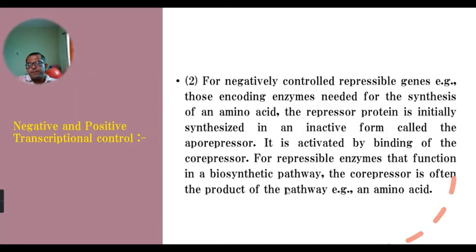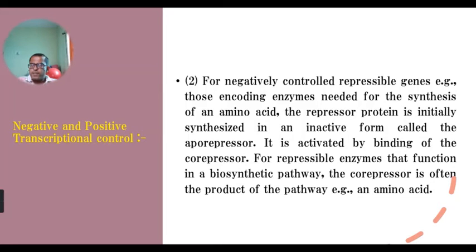negatively controlled repressible genes are also controlled. Those are genes which encode enzymes needed for the synthesis of a particular amino acid. Take the example of tryptophan.